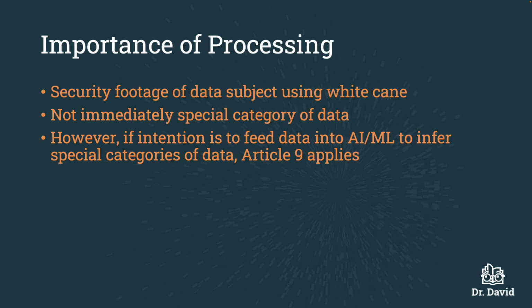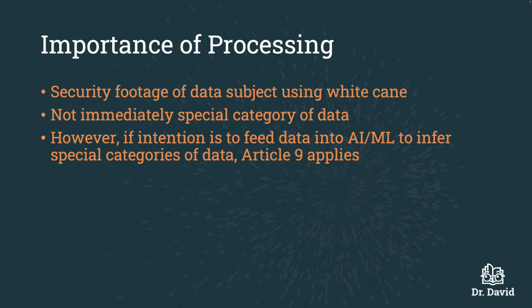Again, processing is central to the definition of biometric data under the GDPR. So to use a similar example, imagine I have security footage from a CCTV camera of a data subject using a white cane. That security footage on its own is not immediately a special category of data.